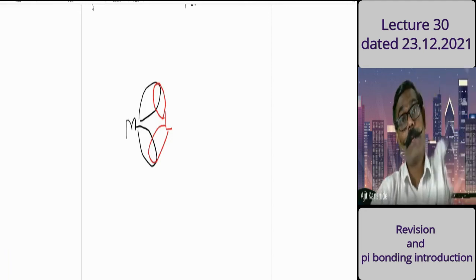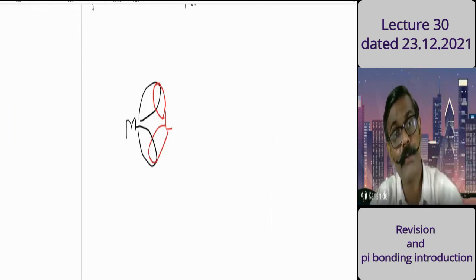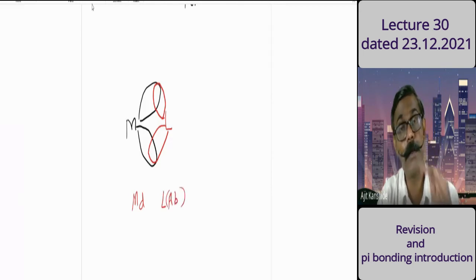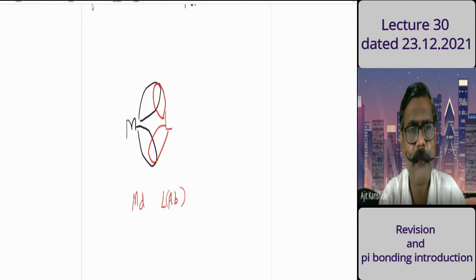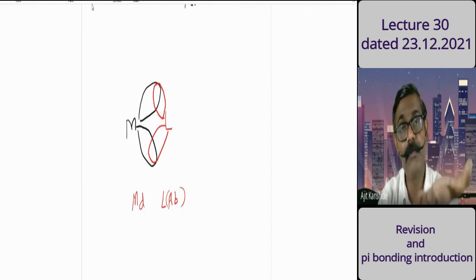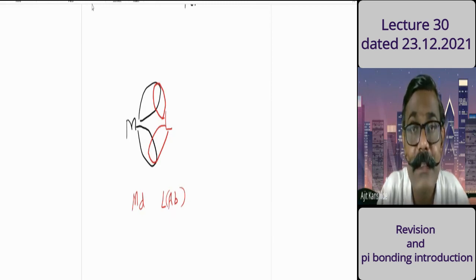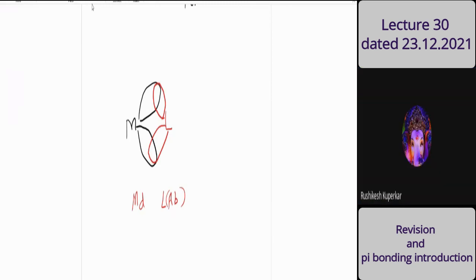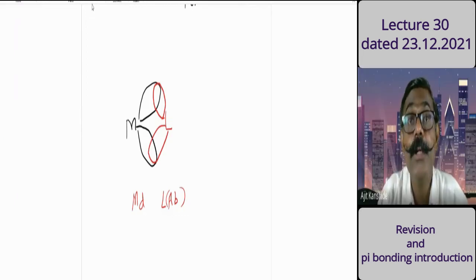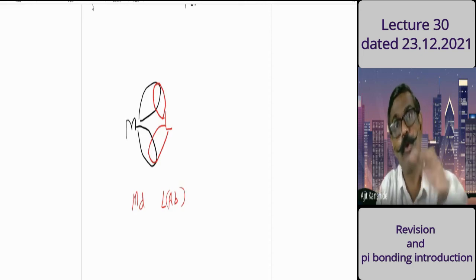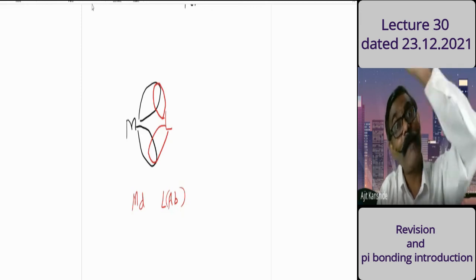Now, the metal d orbital interacts with the ligand anti-bonding orbitals. Do anti-bonding orbitals remain at high energy or low energy? Bonding and anti-bonding orbitals, we have discussed even in coordination compounds. Anti-bonding orbitals, represented by an asterisk, are of high energy. So will electrons be there or not? If low energy, electrons will go. If high energy, electrons will not prefer to enter there.